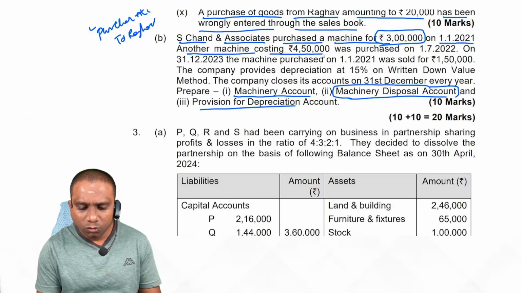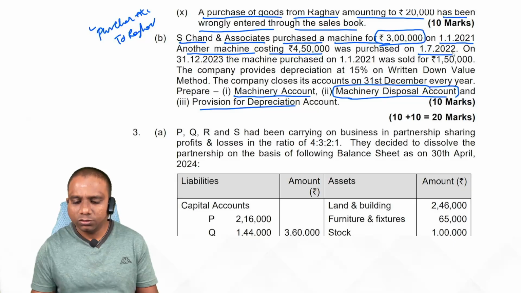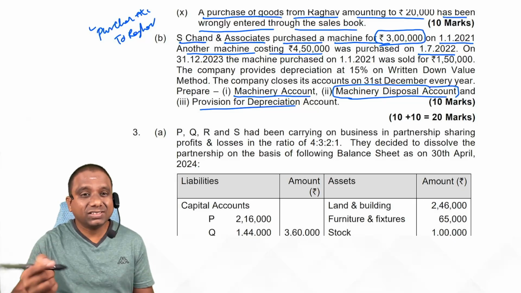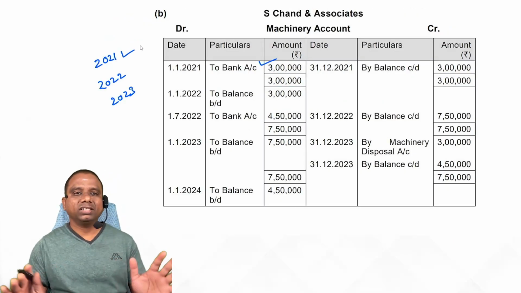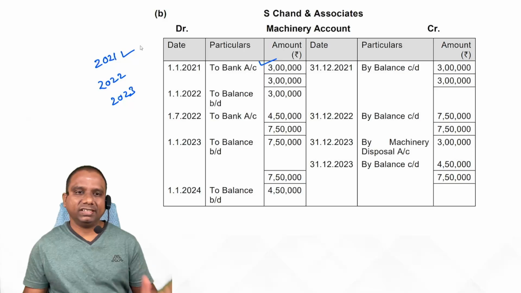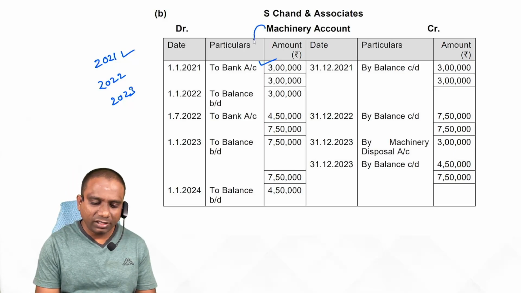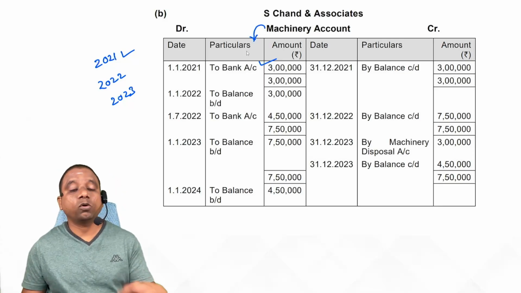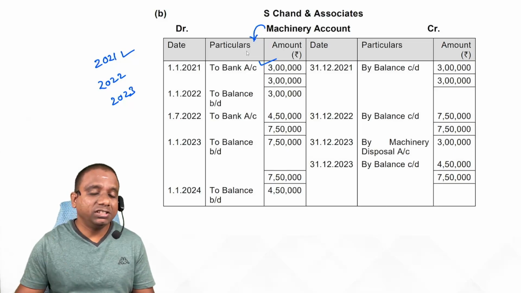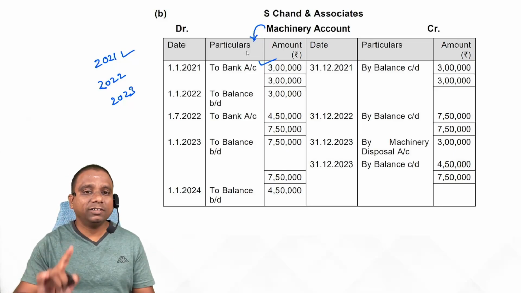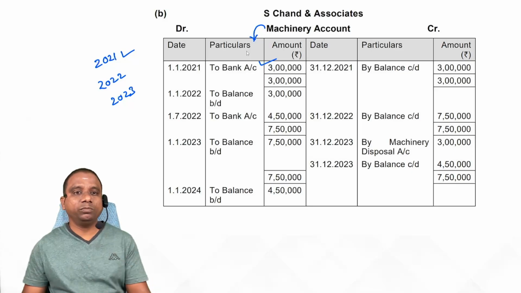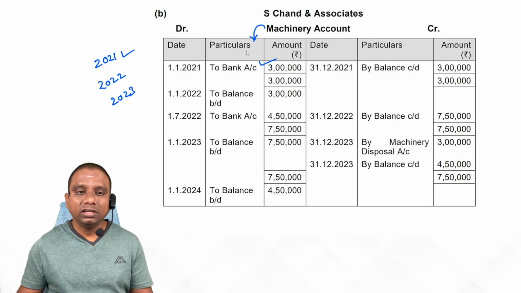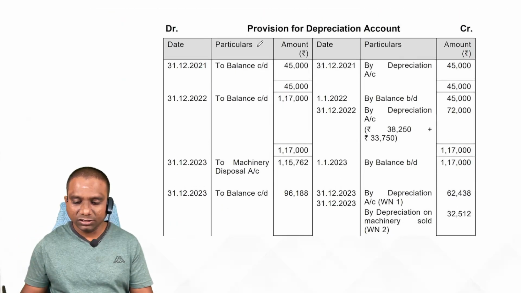Another machine costing 4,50,000 was purchased on 1/7/2022. 1/7/2022 means next year, no? So for the year 2021, there are no transactions except purchase of asset. For purchase of asset, we recorded the entry machinery account debit to bank. Now provide depreciation. For providing depreciation, normally what is the entry we record? Depreciation account debit to machinery account. But here they are maintaining provision for depreciation account. So what is the entry we record? Depreciation account debit to provision for depreciation account. So provision for depreciation account is credited.